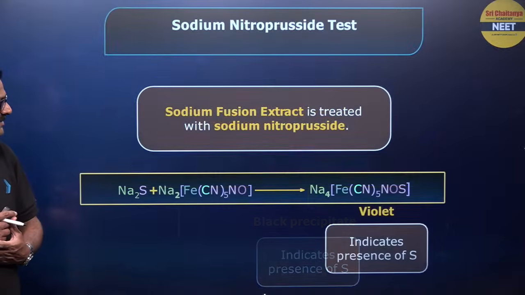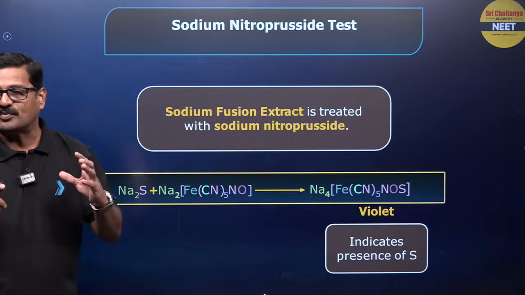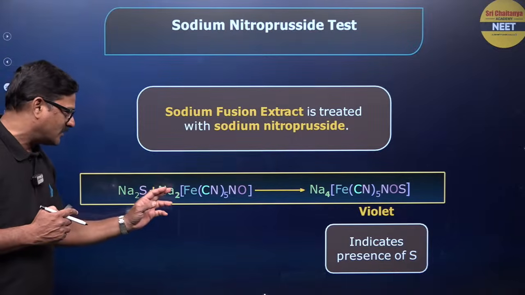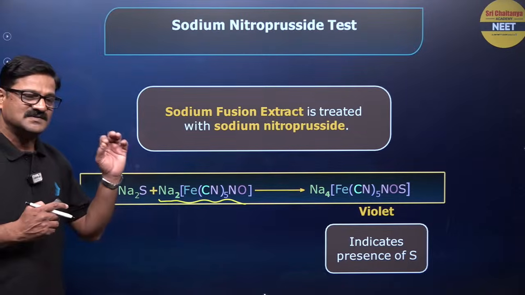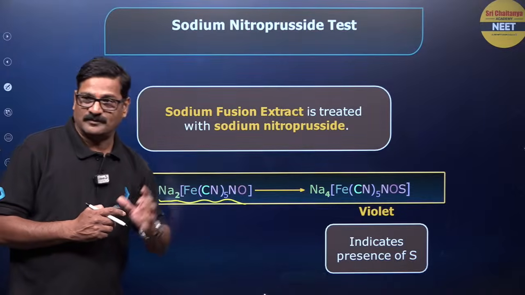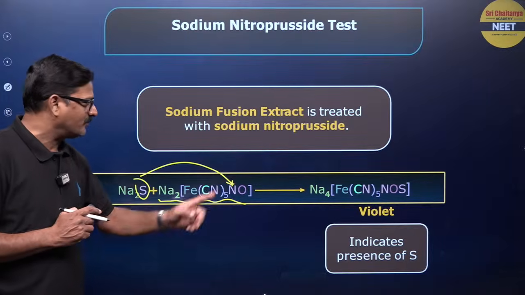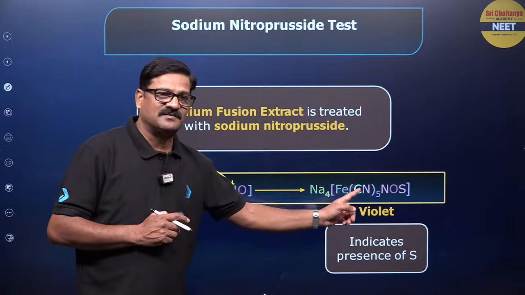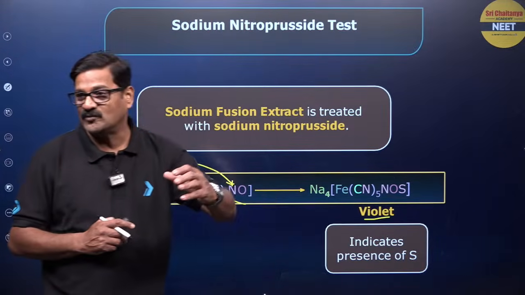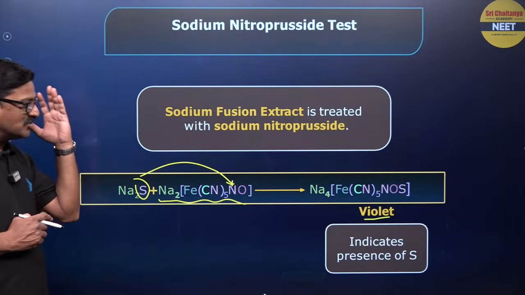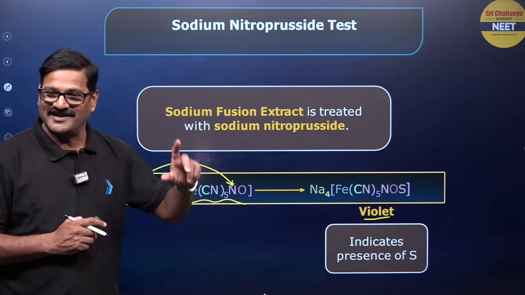Okay, and you see, sodium fusion extract is added to sodium nitroprusside, and the formula of nitroprusside is Na2[Fe(CN)5NO]. Now sulfur enters here, to form Na4[Fe(CN)5NOS], which is a violet coloration. Formation of this violet coloration indicates the presence of sulfur. Are you getting or not? Clear? Children, any doubt?